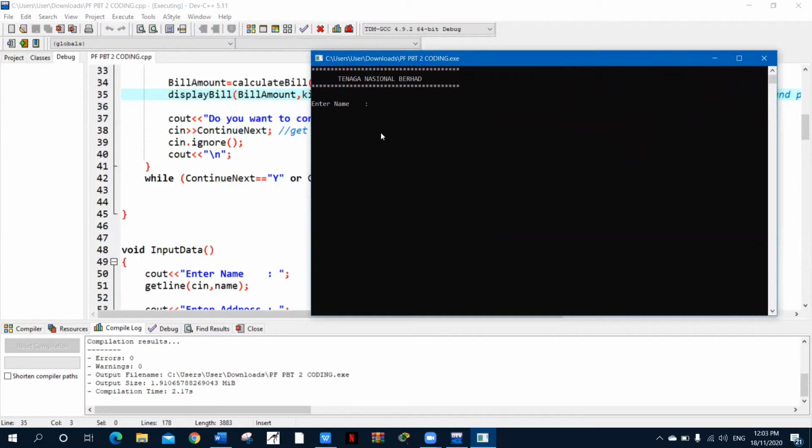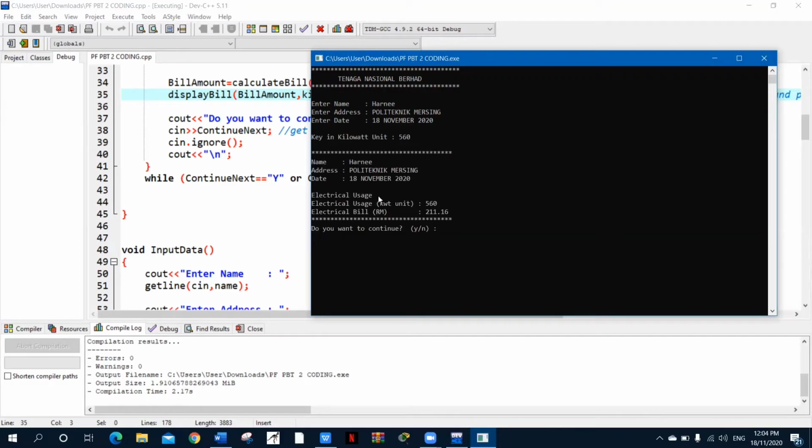Name, Harni, address, date, 18 November 2020, kilowatt consumed 560. So here my electrical bill is 216.16 ringgit Malaysia. If I want to continue, I say yes. So it will continue the cycle again.